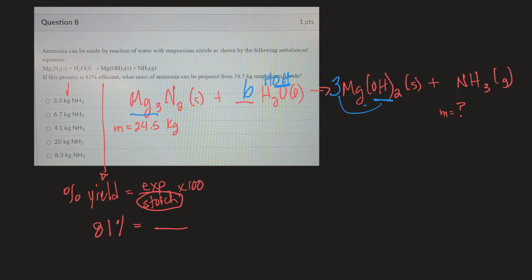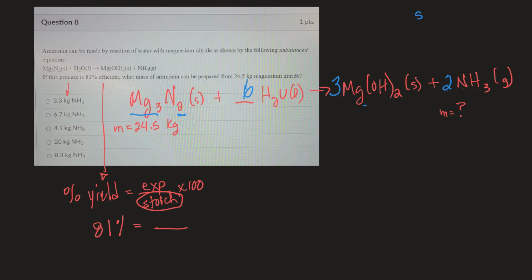It also gives me 6 hydrogens. So over here, if I put a 2 there, that's going to give me the 6 hydrogens. But it also gives me 2 nitrogens, which I have. So I think I'm balanced with that. Okay, so it's balanced. So let's do our stoichiometry.